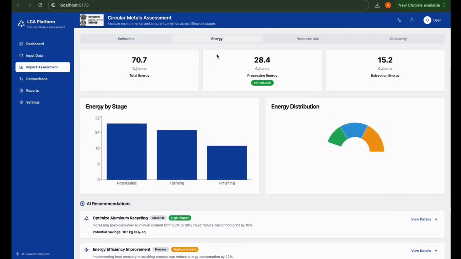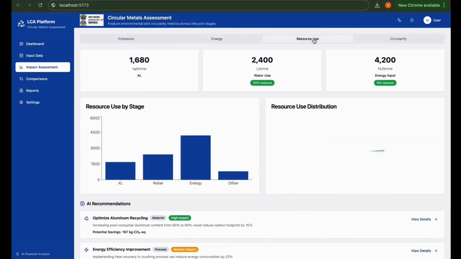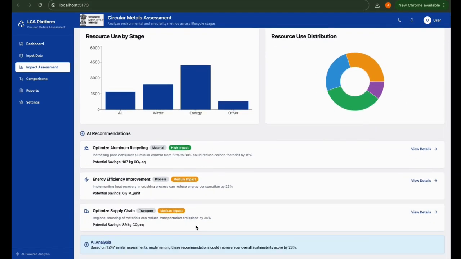Now comes the energy section, in which we have reduced processing energy by 5%, with an energy by stages graph, energy distribution, and AI recommendation system. Now comes resource use, in which we have reduced water use by 20% and energy input by 8%, with resource use by stages and resource use distribution in different categories. Now comes the AI recommendation system, which will enhance the overall process.